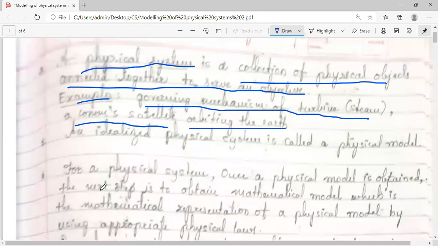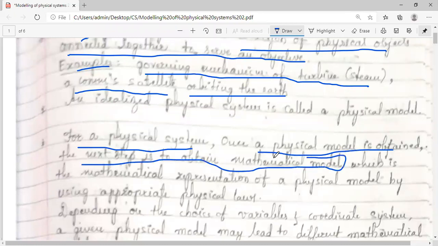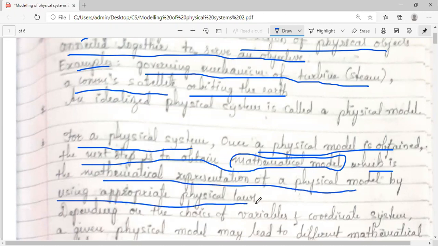Okay. For a physical system, once a physical model is obtained, the very next step is to get the mathematical model. So we are here now. So physical system, physical model will be there, the sketches and everything. Before going for actual design, we will go for the physical model, and then the analysis part will come, wherein we go for mathematical model, which is the mathematical representation of a physical model by using the appropriate physical laws.